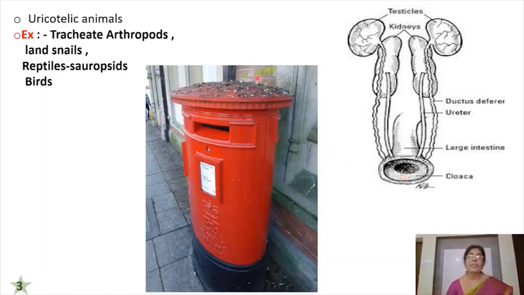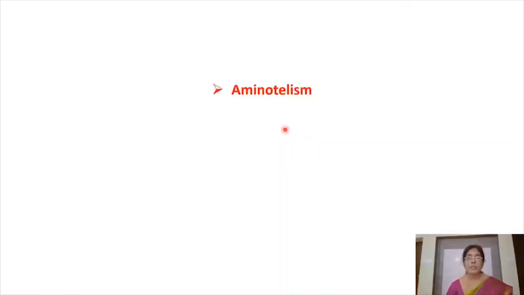That is why in bird droppings we see fecal matter and uric acid together. So those are the 3 main nitrogenous waste materials: ammonia, urea and uric acid. Now we'll talk about the 4th mode of excretion, that is aminotelism. So along with those, there is also a 4th mode called aminotelism.